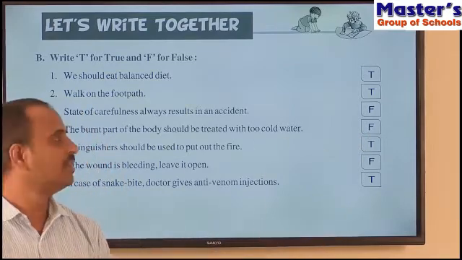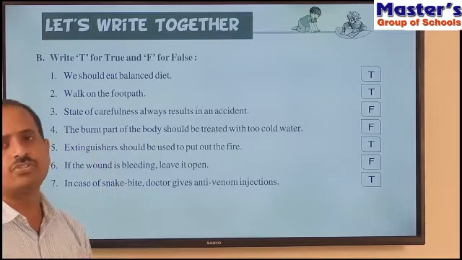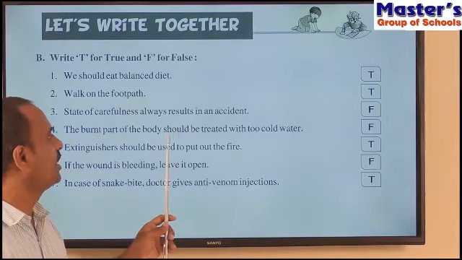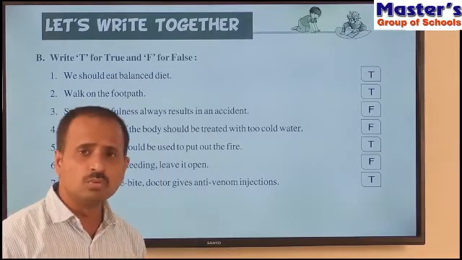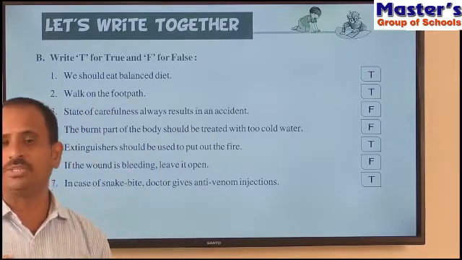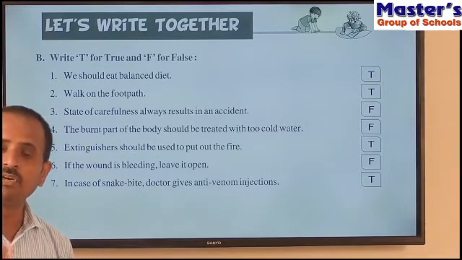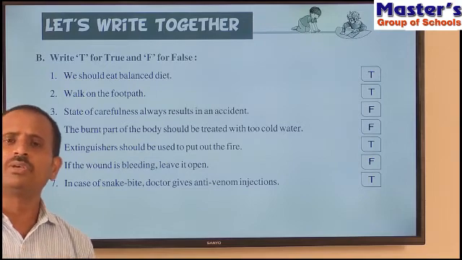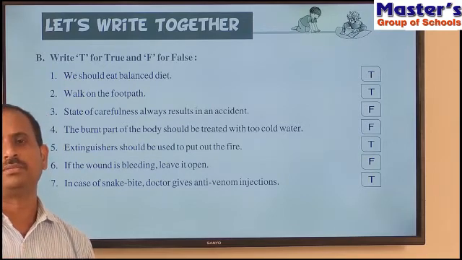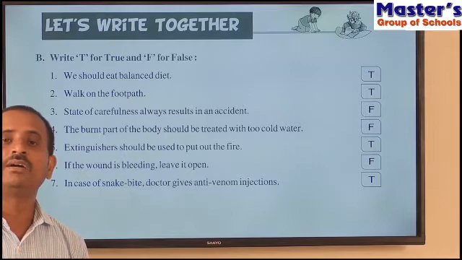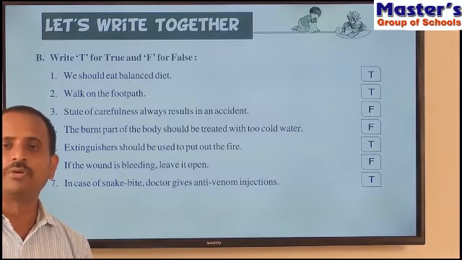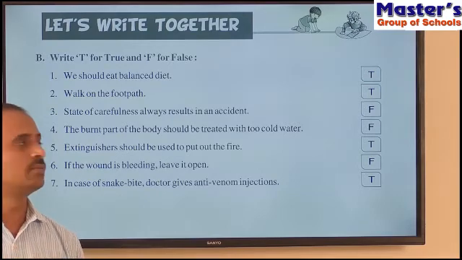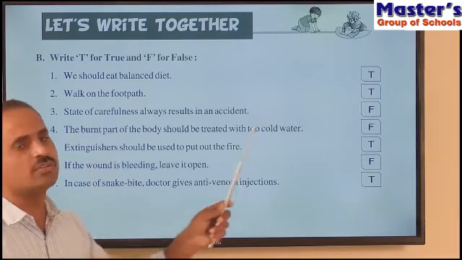The answer for the fourth sentence is F, that is false. That is, the fourth sentence is also wrong. So what is wrong here? The burnt part of the body should be treated with too cold water. So remember children, don't treat the burnt part with very cold water. We have to use mild cold water. We have to keep the burnt area under the flow of mild cold water but not very cold water. So the fourth sentence is also wrong.